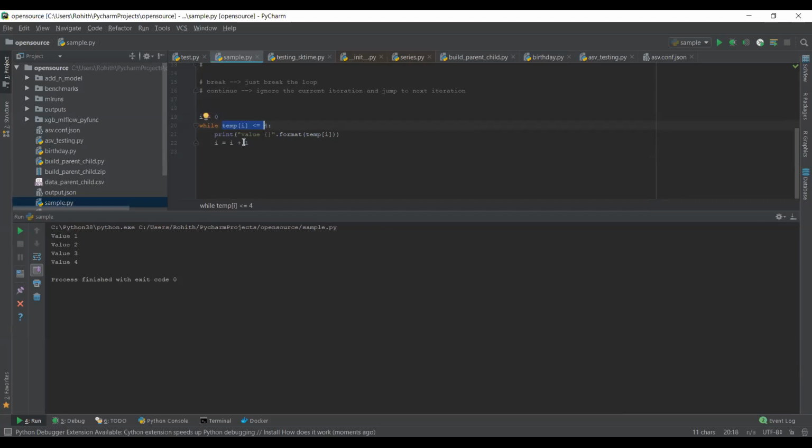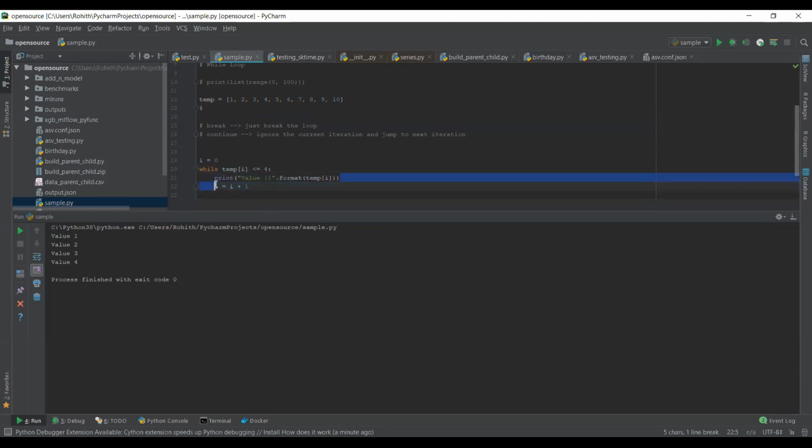If you see the list, 1 is less than or equal to 4. Yes, so we come inside and execute the statement. 2 is less than or equal to 4. Yes, I'll come inside and execute the statement. 3 is less than or equal to 4. Yes, I'll come inside and execute the instruction. And then it is 4. 4 is less than or equal to 4. Yes, then I'm executing this instruction, and I'm incrementing my value to the next position. Now it is 5. Is 5 less than or equal to 4? It's false, so it won't execute this statement. Any questions till now?